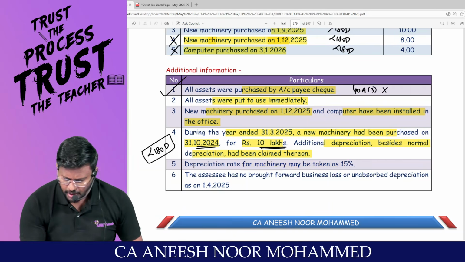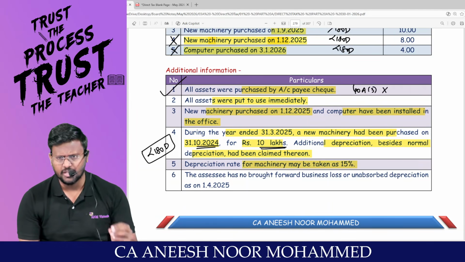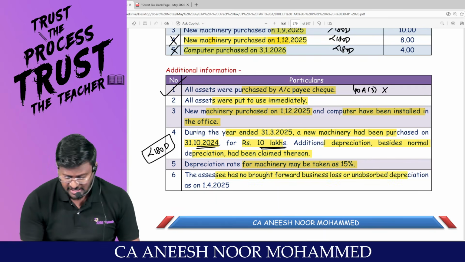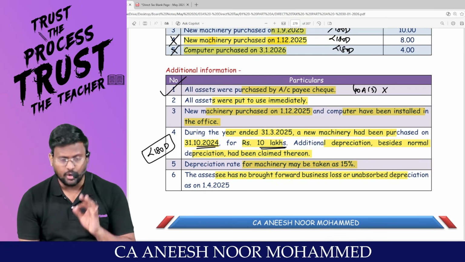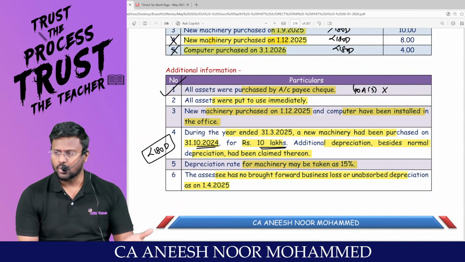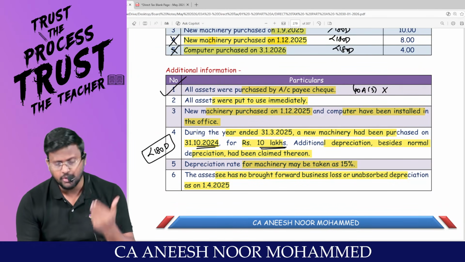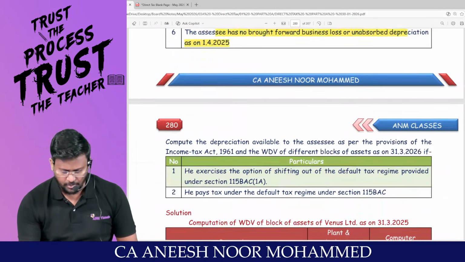Depreciation rate for machinery may be taken at 15%. If you don't know, we also know that the general rate of depreciation for plant and machinery is 15%. Assessee has no brought forward business loss or unabsorbed depreciation as on 1/4/2025. That means there is no unabsorbed depreciation and brought forward business loss. There is no hard and fast rule that everyone should have brought forward business loss and unabsorbed depreciation.